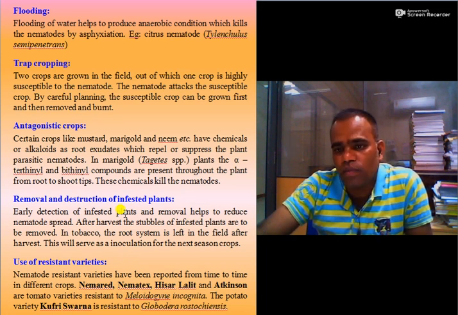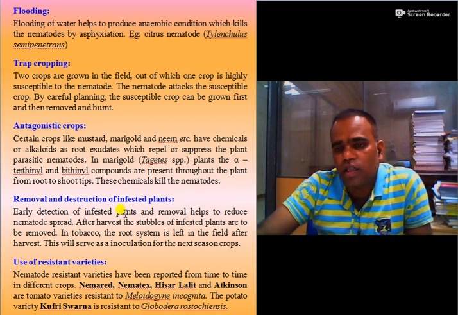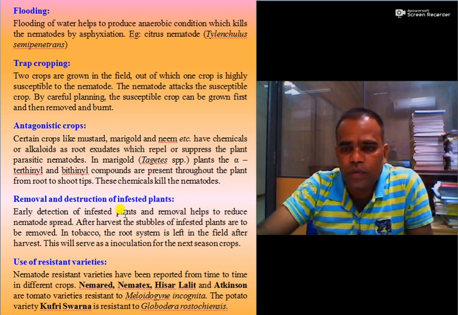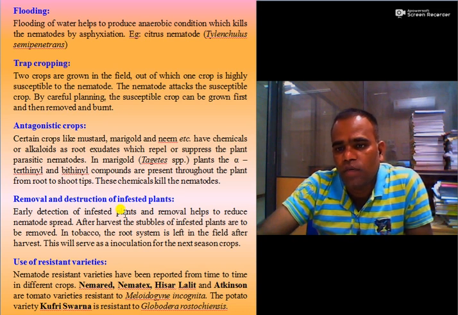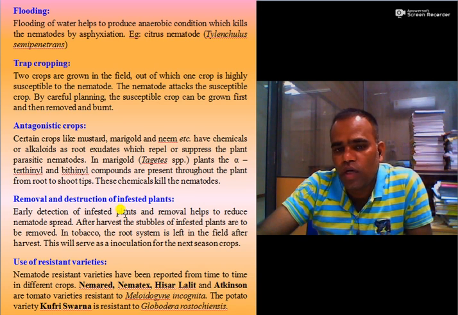If there is a crop where nematode incidence has taken place, that crop residue or infected plant debris must be cleaned out, collected and destroyed from the field so that in the next season it will not go to another crop.